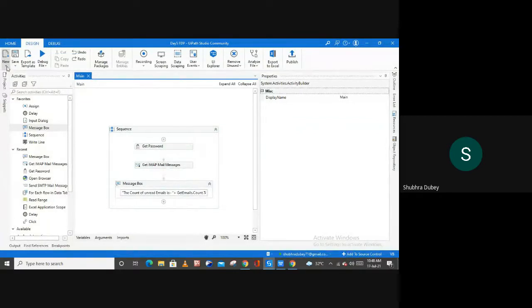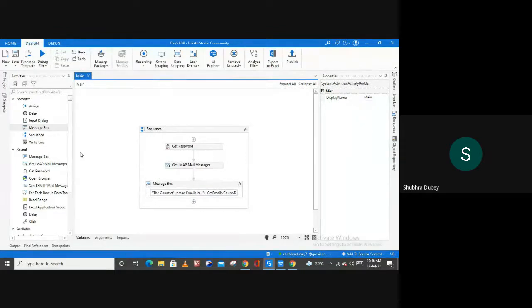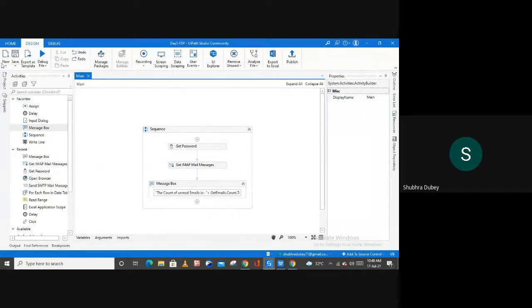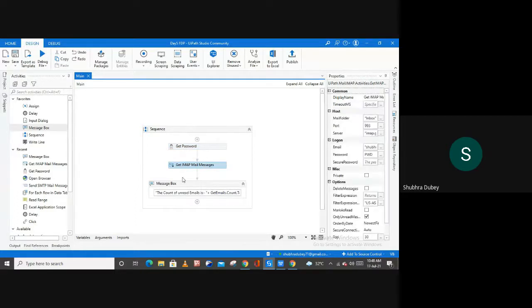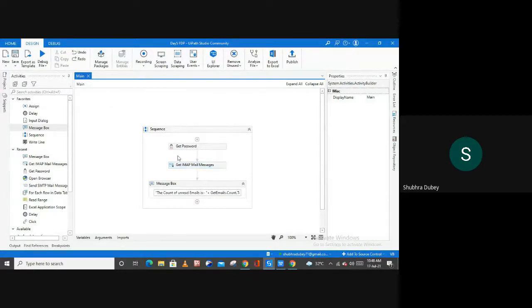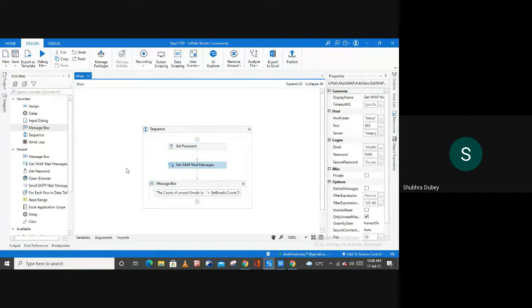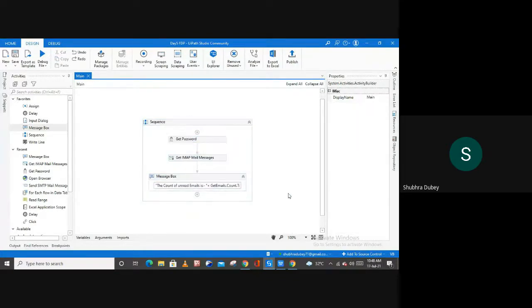Now let me show you the other examples. So I'm going to create my other example in the same process only. I'm not going to take a new sequence from here, because if I take a new file, or I can say a new workflow from here, I have to create this Get Password again, and I have to take this Get IMAP mail message again, and I have to fill all these properties again and again. So instead of doing this again and again, I'm just going to simply modify this process.